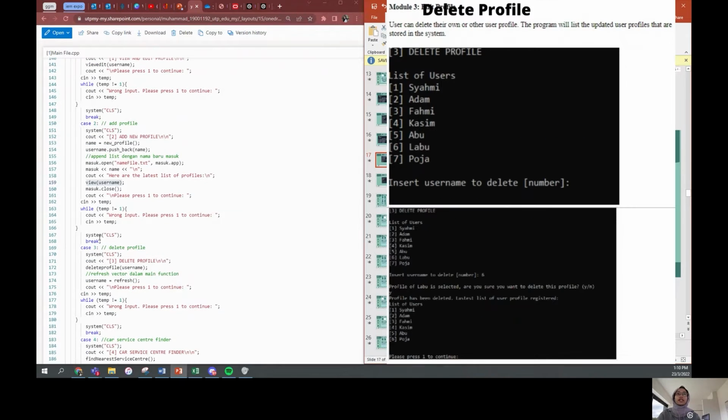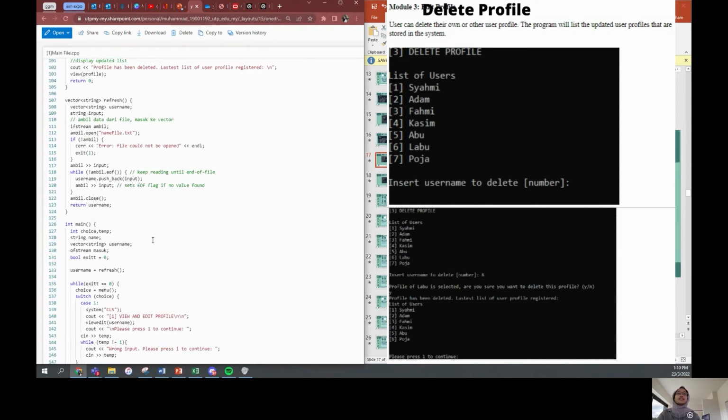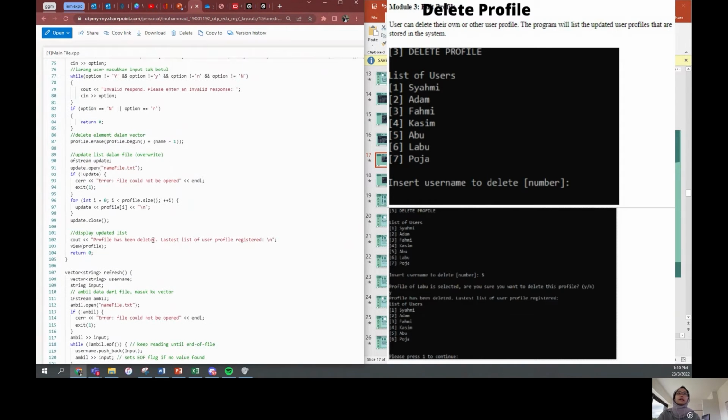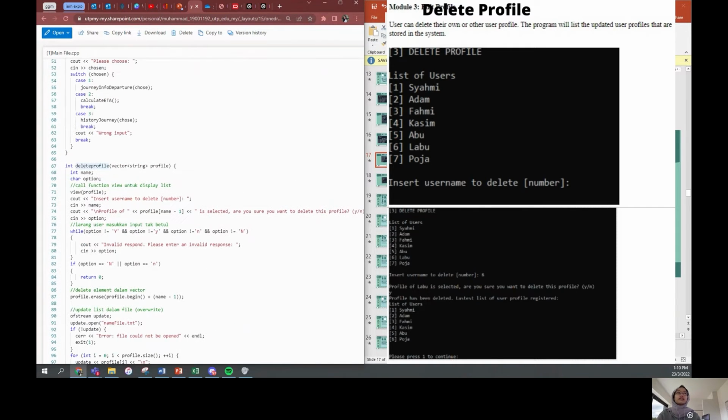Moving on, for case 3, which is to delete the profile, covered in module 3, the delete profile function will be called. So if we can see the delete profile function right here, okay, here's the function.